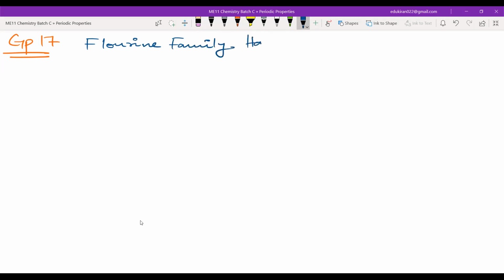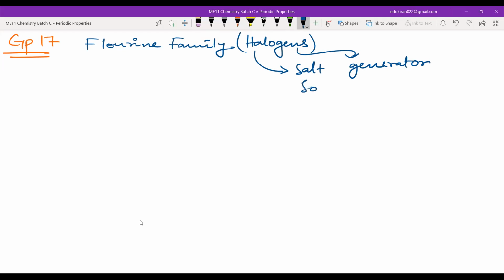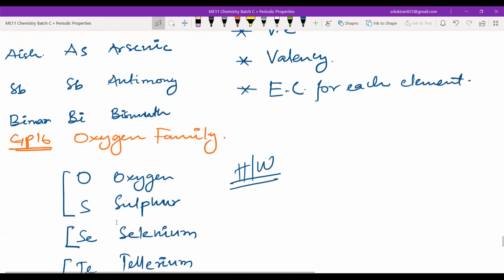These are known as halogens. Halo means salt, gen means generator. That means salt forming. Halogen means what? Salt forming. Okay. One more information regarding the oxygen family.